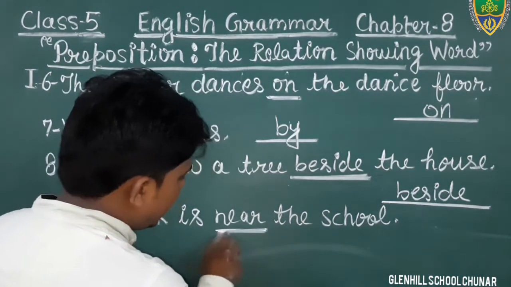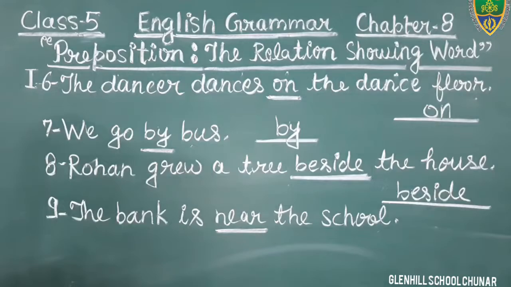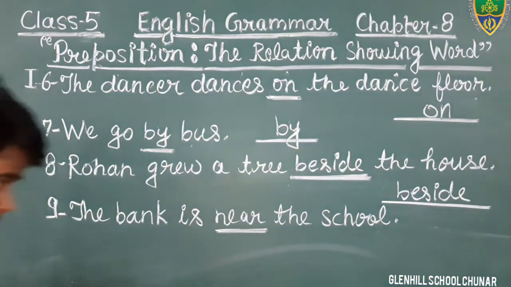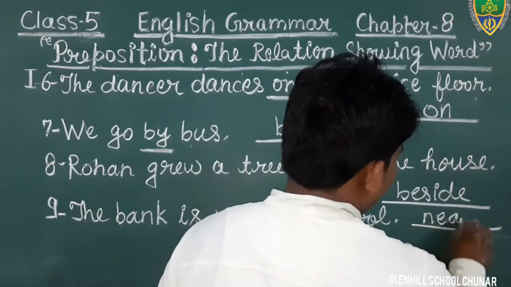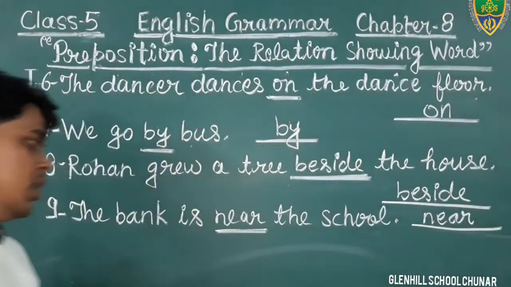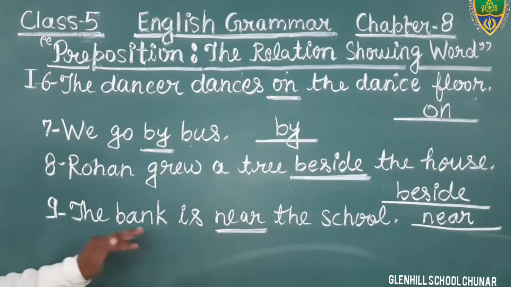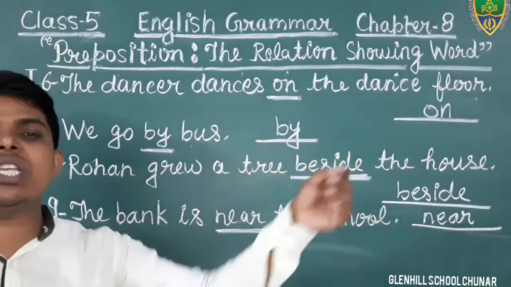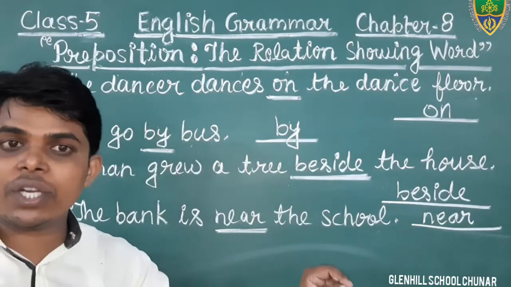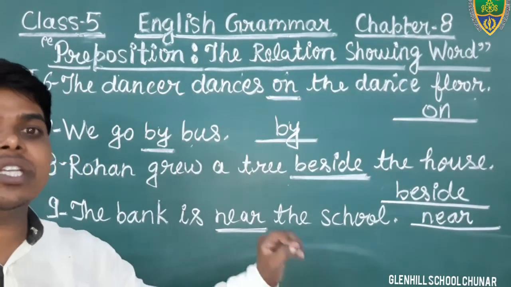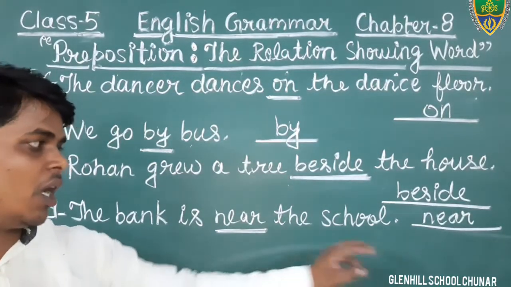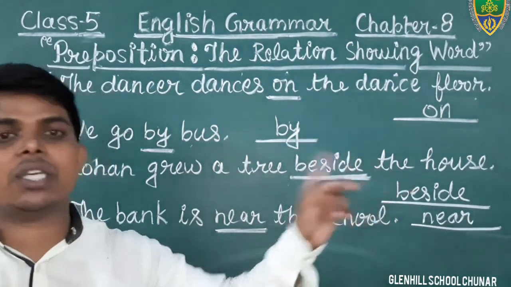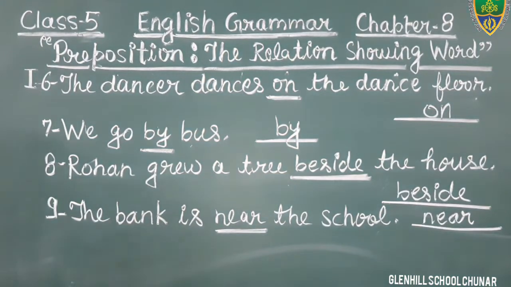The word near is used just before the noun to show the relation with the other words. Therefore, that is a preposition. Therefore, we will write it in the given space. Okay? The bank is near the school. In this sentence, the word near is the preposition because it is used to show the relation with the other words given in the sentence. And we will write the word near in the given space. Okay, come to the next question.